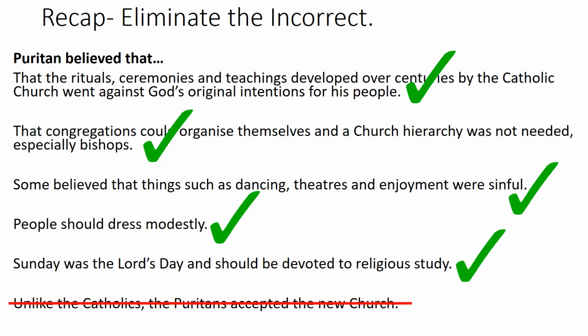This was not true. We know that the Puritans did not accept Elizabeth's new Church of England. They, in fact, wanted to improve it by getting rid of every single facet of the Catholic faith that was inside. So you'll need to be writing down the top 5 points. We'll leave the bottom one off because, of course, it's incorrect. So pause the video again, write down those 5 points into your note. These are the Puritan beliefs, and when you're finished, resume playing.